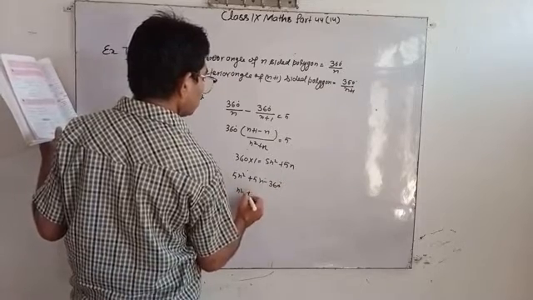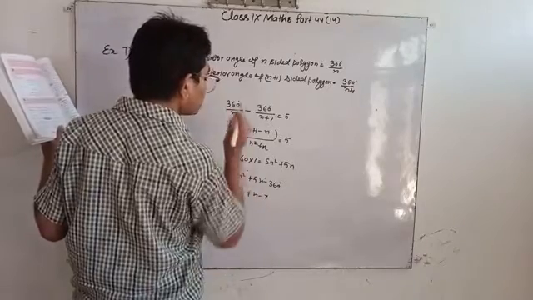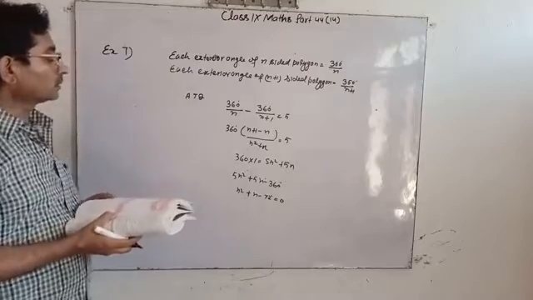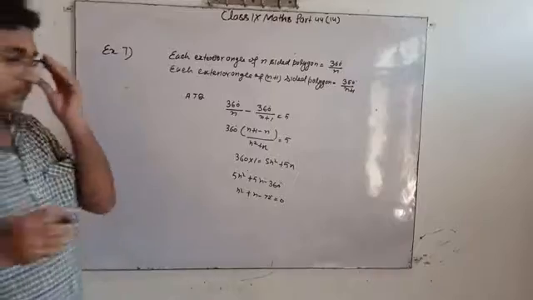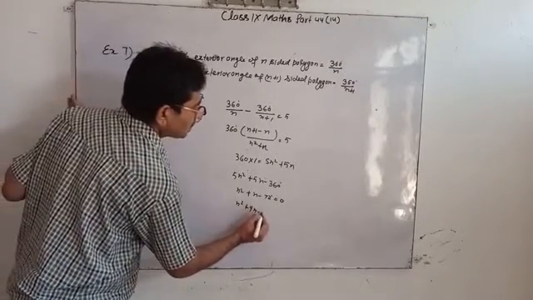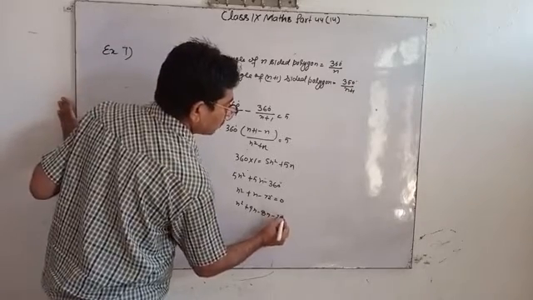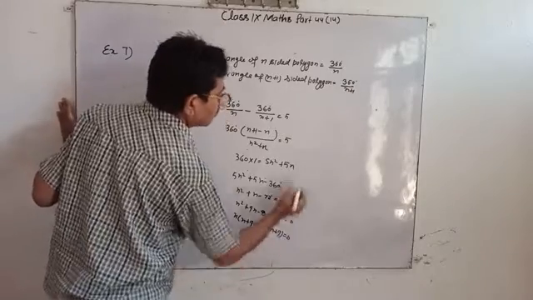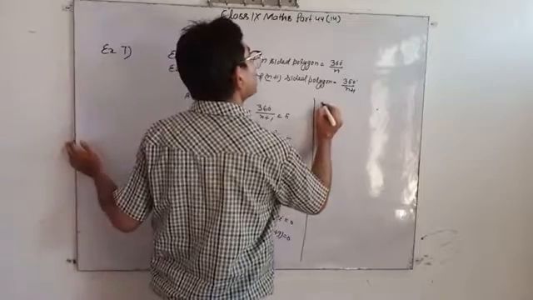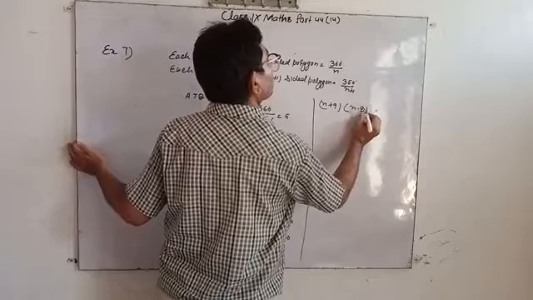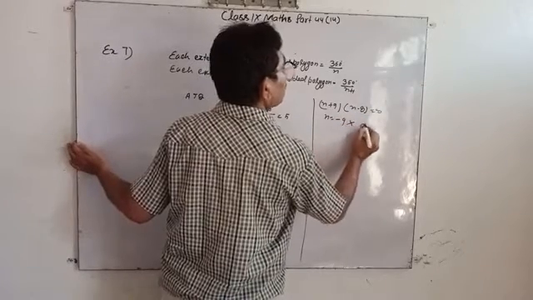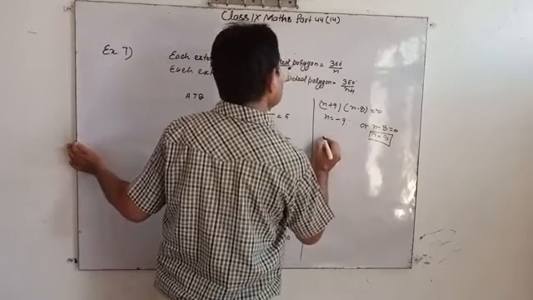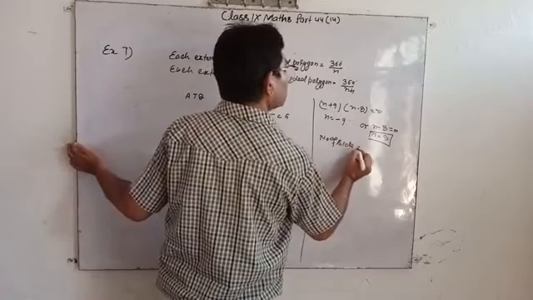That is n squared plus 9n minus 8n minus 72 equal to 0, so (n plus 9)(n minus 8) equal to 0. n equals minus 9, which is not possible, or n minus 8 equals 0, so n equals 8. The number of sides is 8.